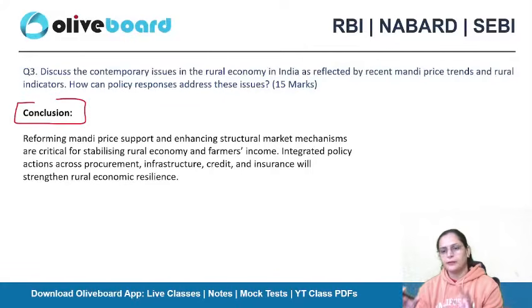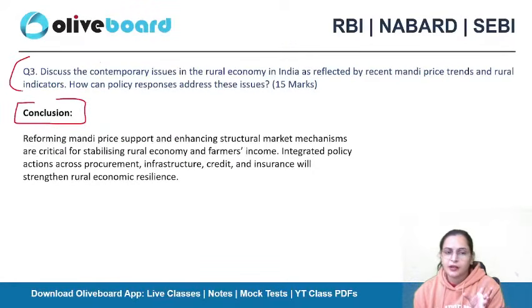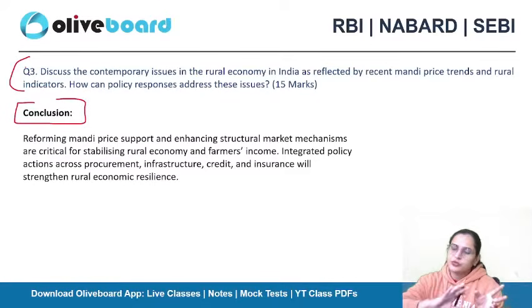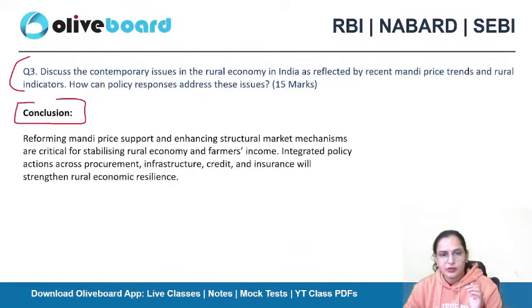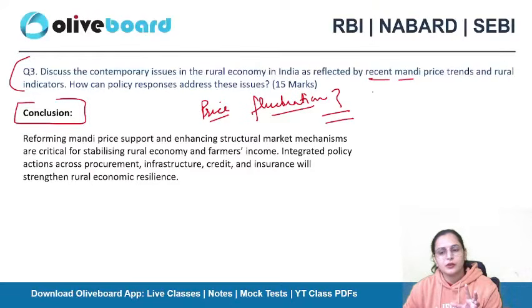What are the issues that are actually happening in the mandi? Aspirants, I am writing this specific heading, but this specific answer can be used in another question also, if there is a question related to what policy responses the government has taken to address the challenges of price fluctuations. I gave you this question in the recent format, but this explanation can be used to write an answer for a question on price fluctuations. I am explaining these questions to you so that it is better for you to understand.